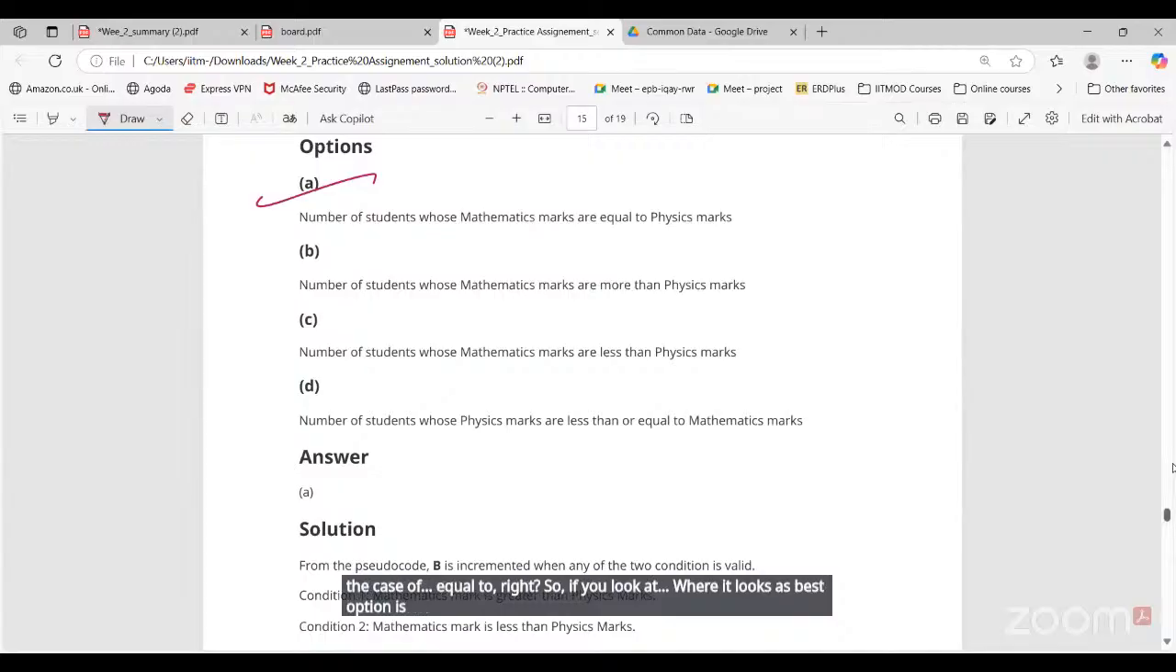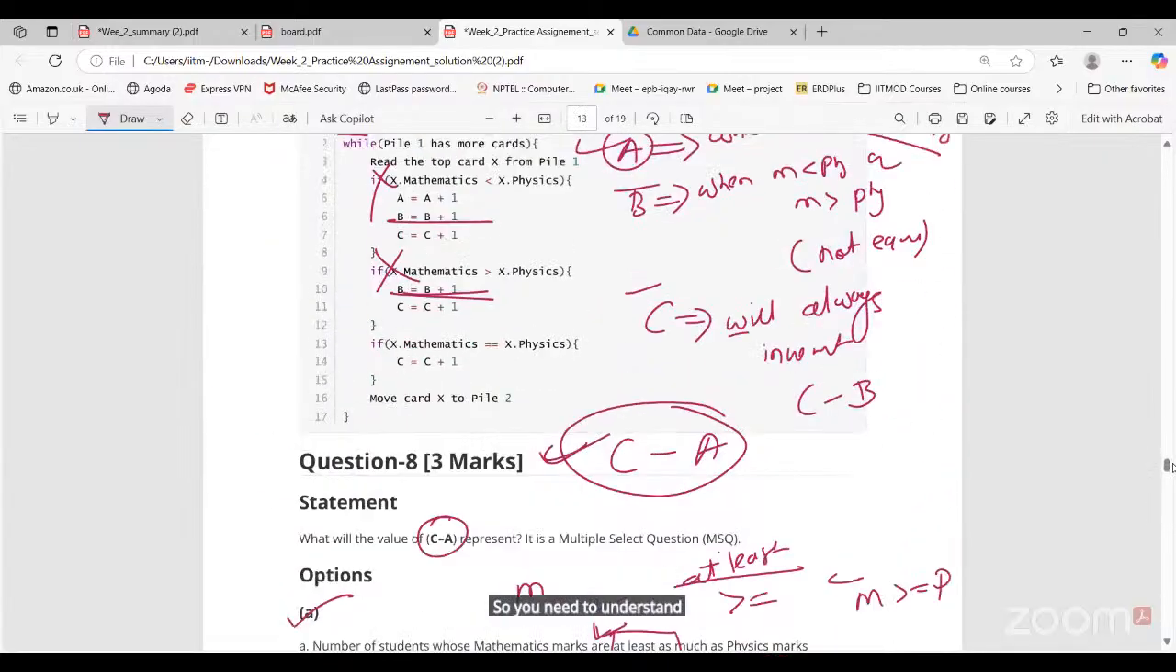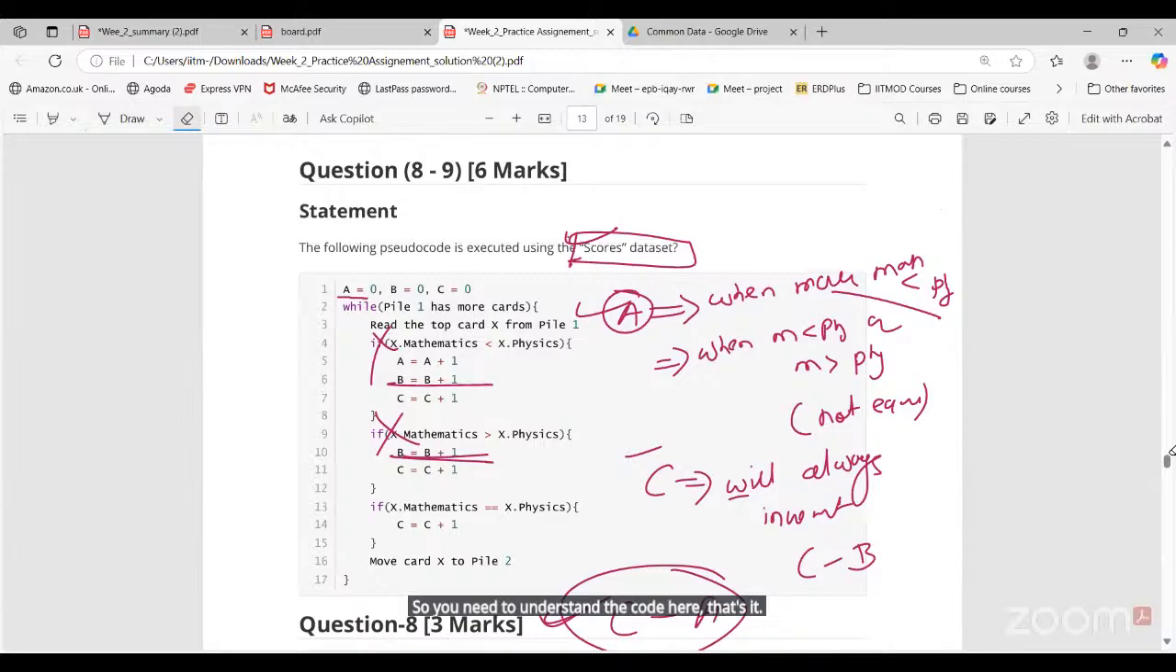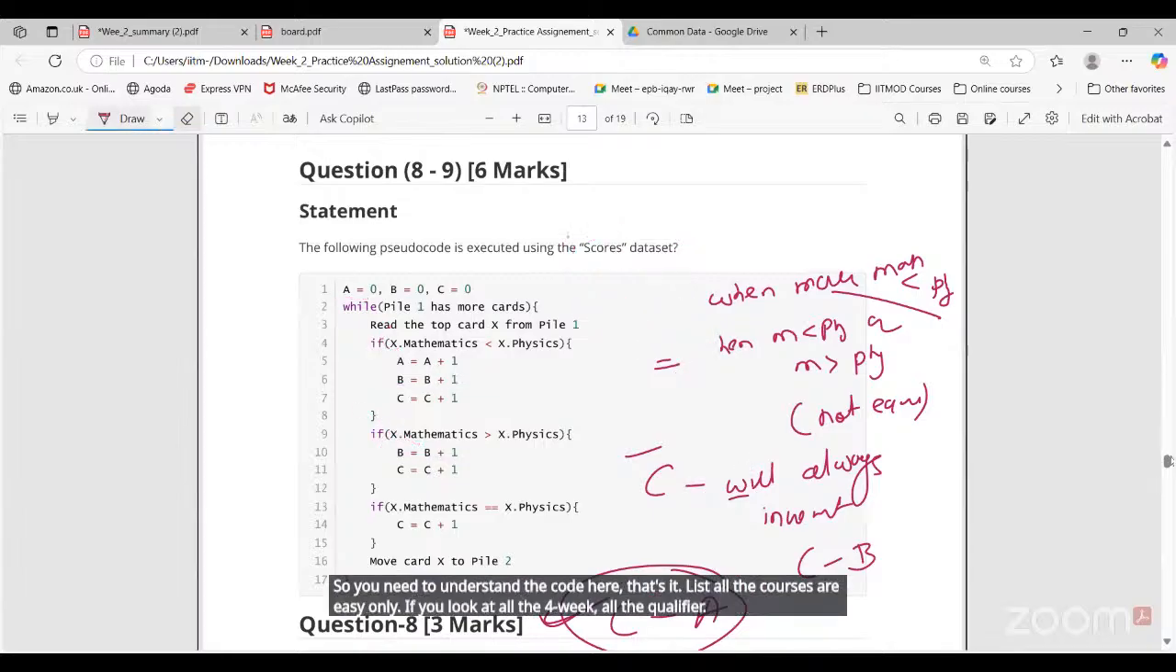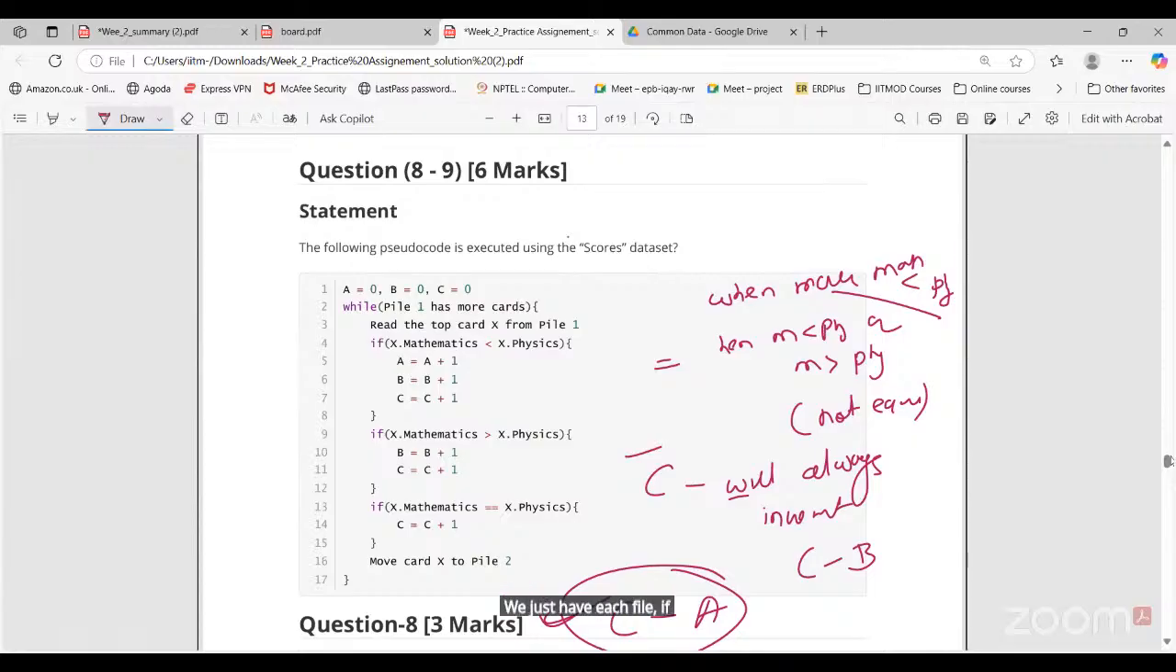Okay, that's it. So you need to understand the code here. The rest of the questions are easy. If you look at all the four weeks' qualifier, we just have if, while, if else. If you understand these two basic things, how code is working, then you can solve any question.